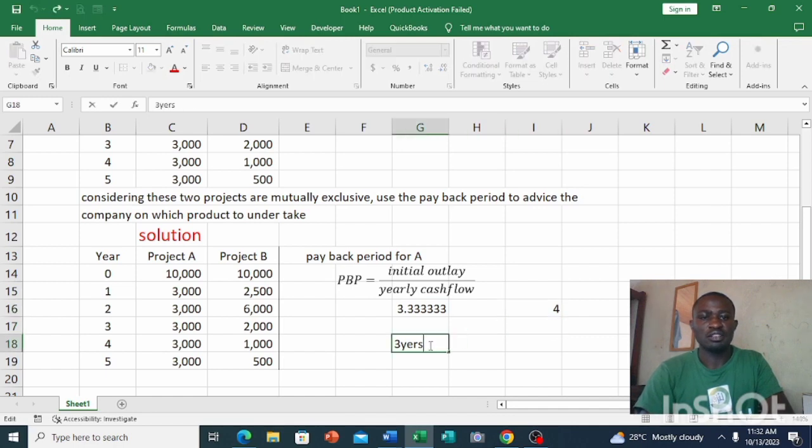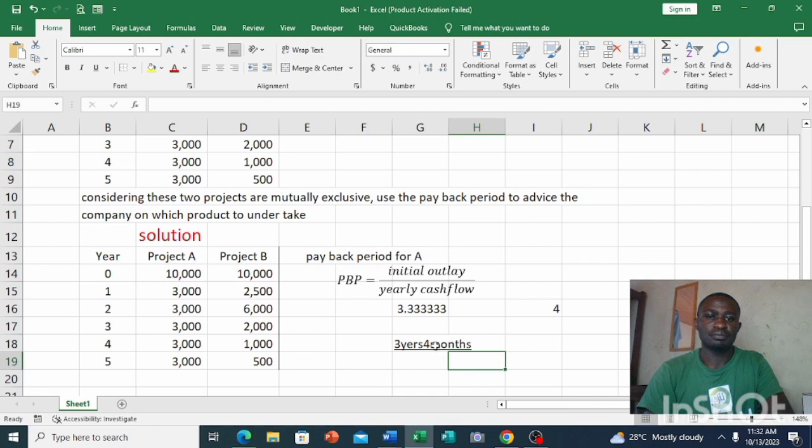So it is 3 years plus 4 months, which is 3 years, 4 months. So this is our payback period for Project A: 3 years, 4 months.